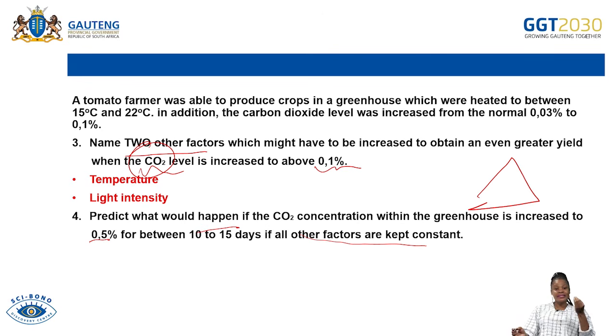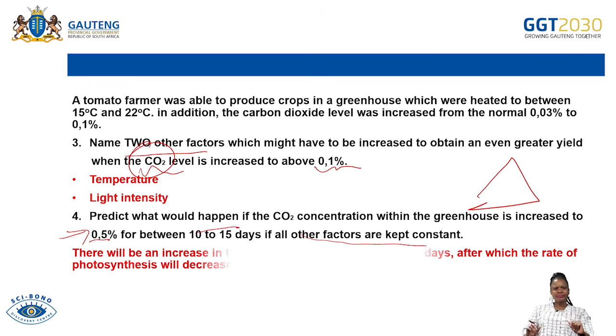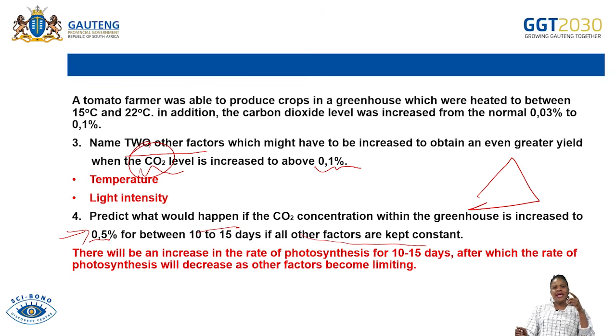So you must predict what is going to happen. There will be an increase in the rate of photosynthesis for those 10 to 15 days.